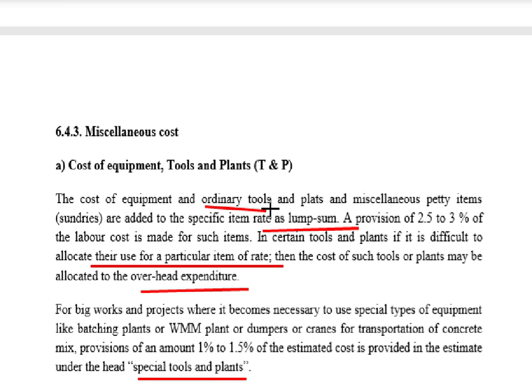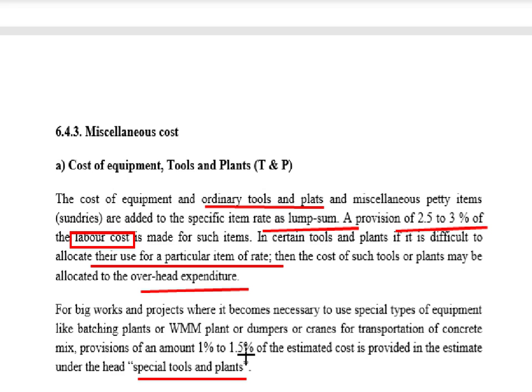Here, for ordinary tools and plant, there is a basic difference. Here a provision of 2.5 to 3% of the labor cost is made.